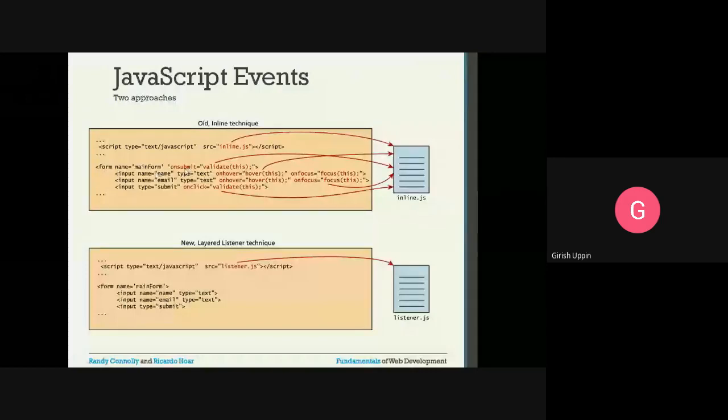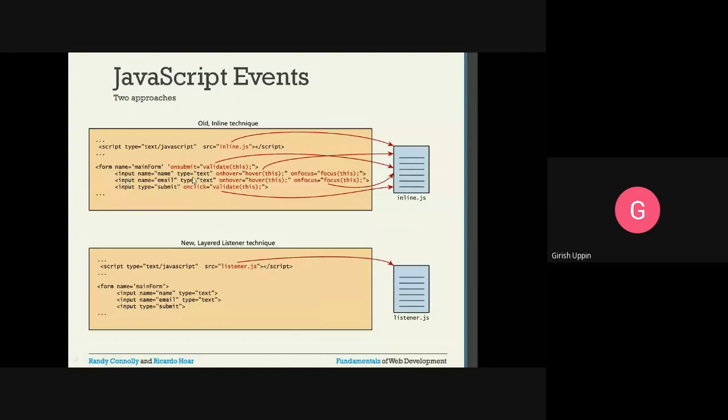On submit is one of the events. So what should happen on submit? It will call the validate function, and it will pass this object. This means whatever the current object is, that will get passed to this function. This function validate is available in the JavaScript. Similarly, you can see for every HTML element we have one event or the other.